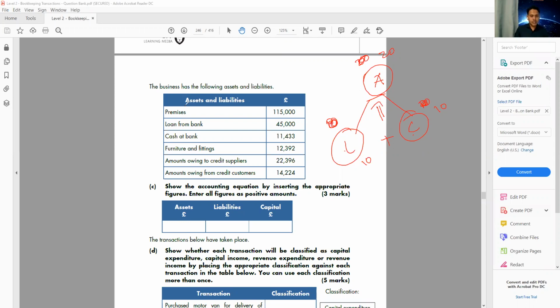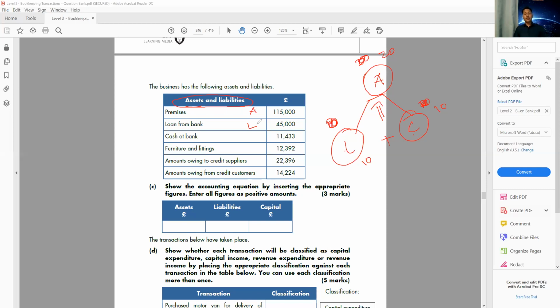Okay, let's do this one: find the asset and liability. The first one is premises. Is premises an asset or a liability? Premises is like a building. So premises is always our asset. The next one, we have a loan from the bank. If I take a loan from the bank, I have to pay it back. So that's my liability. Remember that.